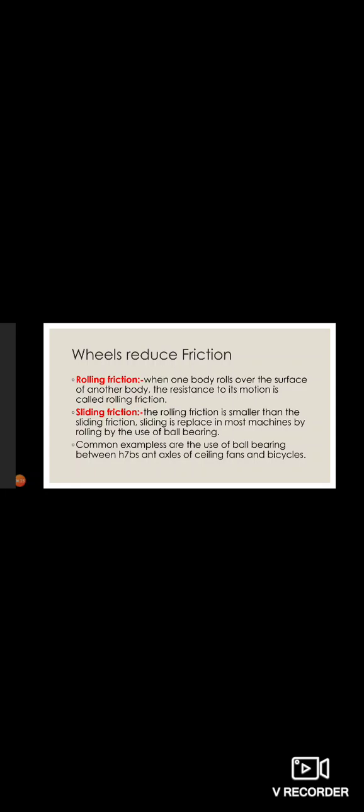Sliding is replaced in most machines by rolling, by the use of ball bearings. By the use of ball bearings, the sliding friction is reduced. Common examples are the use of ball bearings between the axle of a ceiling fan and of a bicycle. So here I have tried to explain some friction concepts with the help of some slides. I hope you understood this chapter.